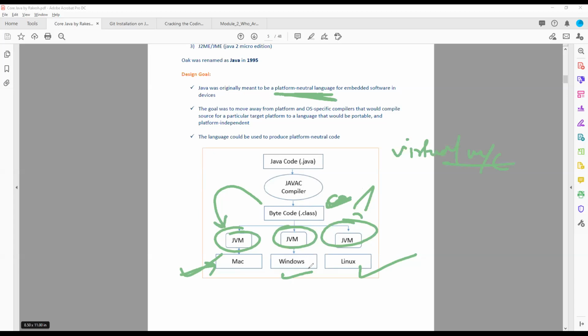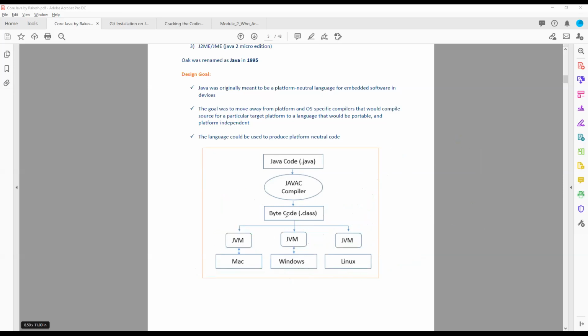So the execution does not happen over the operating system, it happens over the Java Virtual Machine. So it is not operating system dependent, it is virtual machine dependent, and that comes along with the JDK tool. That is why Java is platform independent. Getting it? Got it.